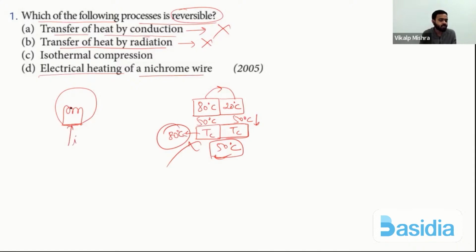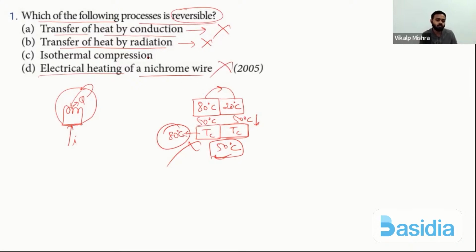Because of that current, the filament gets heated and rejects some heat Q. Is it possible that the same heat can again be converted into current? No, that heat cannot convert itself back into current. So it is not possible here. Electrical heating of nichrome wire is not a reversible process.